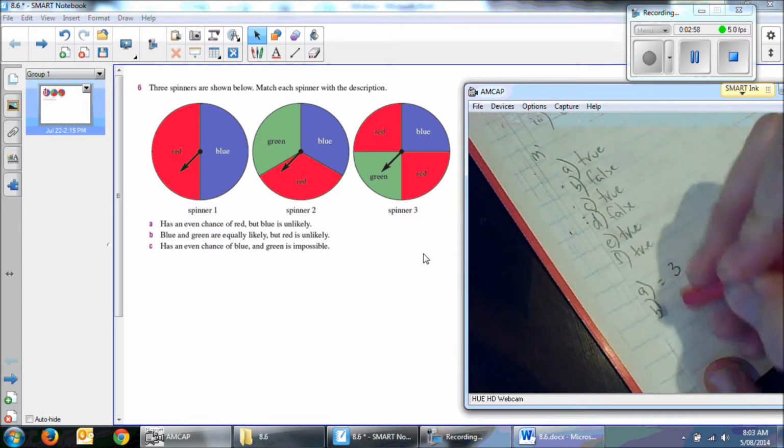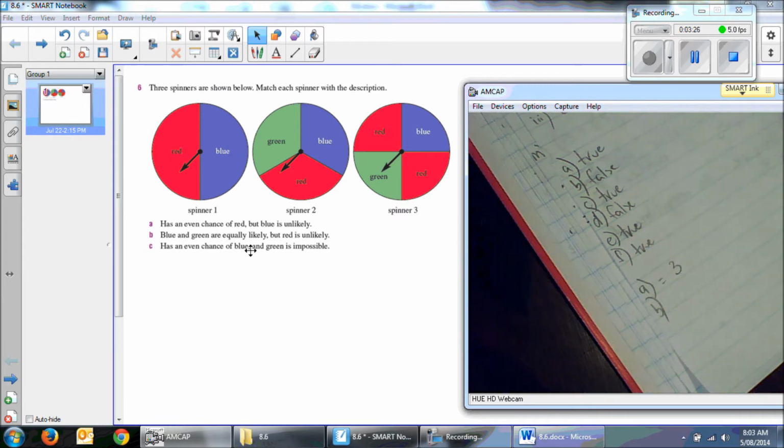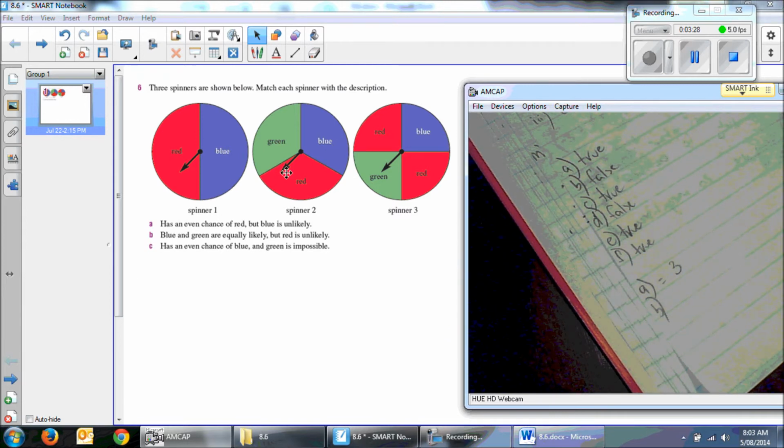Let's have a look at B. Blue and green are equally likely, but red is unlikely. Well, blue and green, you have the same chance of both of those, but red is unlikely. That is true. If I wanted to land on blue or green, I'd have a good chance, whereas I've only got a 1 in 3 chance of it landing on red. So spinner 2.